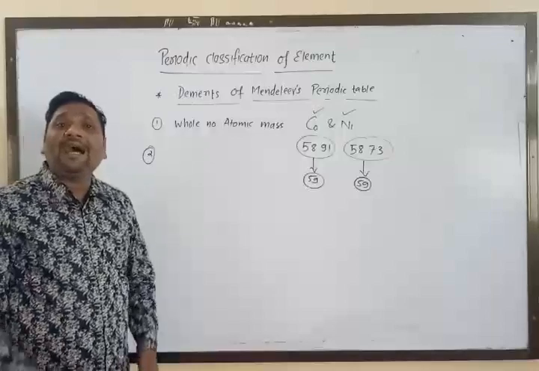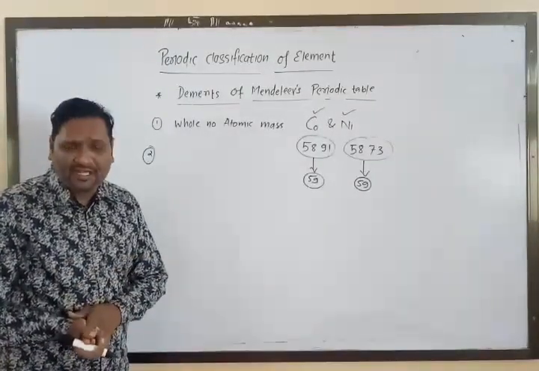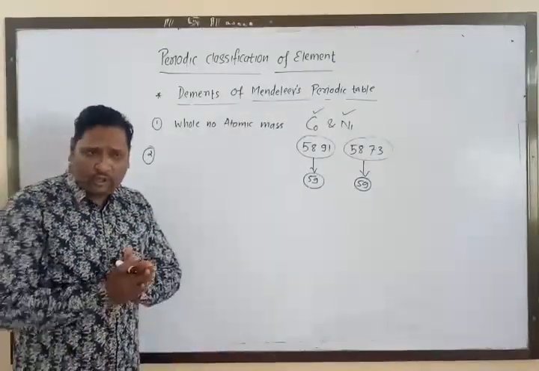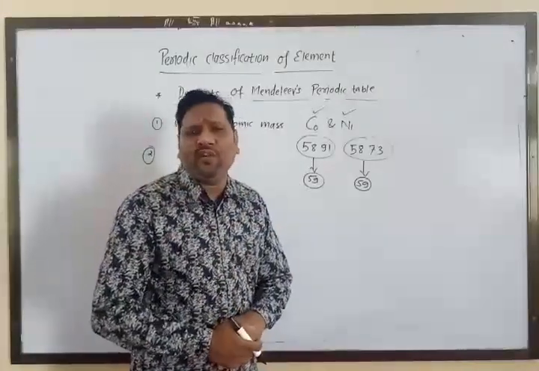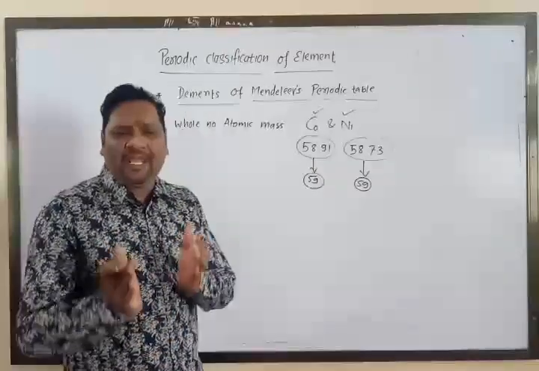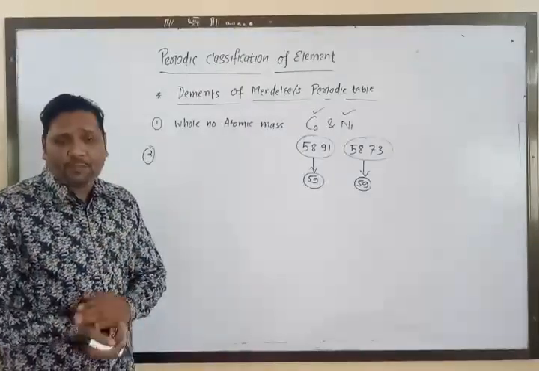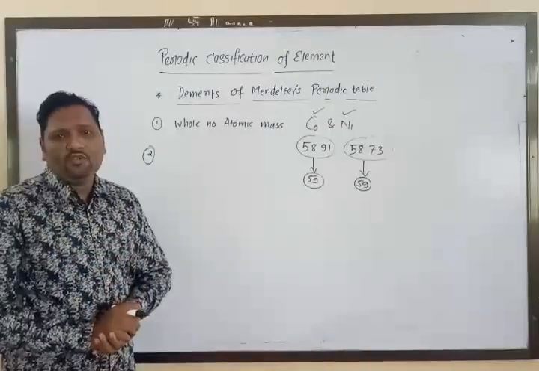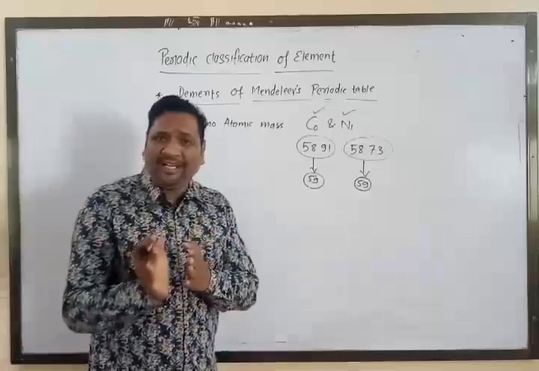Second, isotopes were discovered after Mendeleev put forth the periodic table. Isotopes have the same chemical properties but different atomic masses. So a challenge was posed to the placement of isotopes in Mendeleev's periodic table.